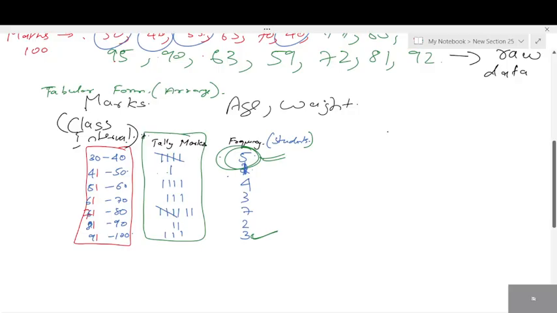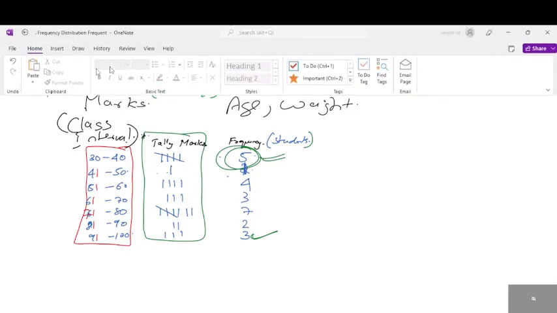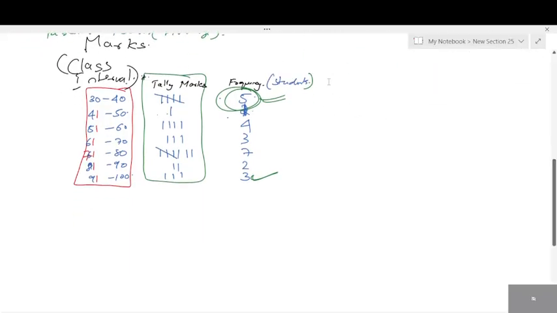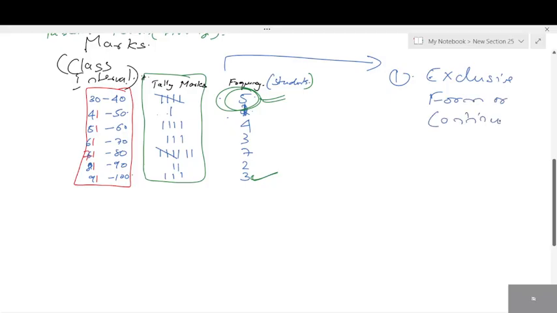Even in data, there are two types. All that is not required. I'll just use the textbook to explain that. Fine. Now, raw data is done. In distribution, students, we call this a frequency distribution. In this, we have two types. One is the exclusive form or continuous interval. We call it exclusive or continuous interval.